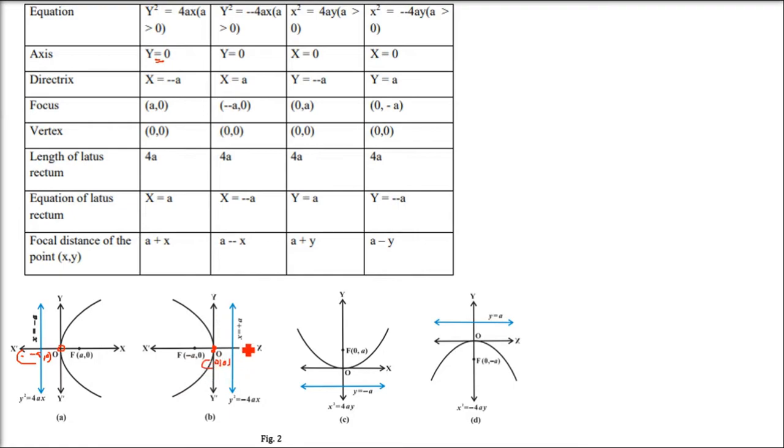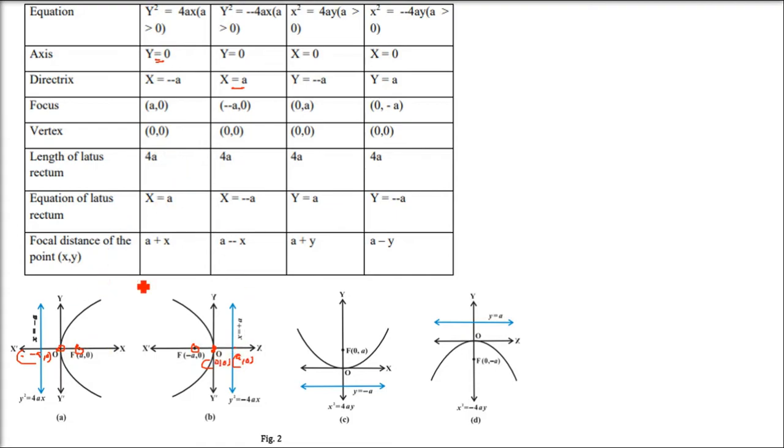The vertex will remain as (0, 0). The directrix will now be at (a, 0), so x equals a. And what is the focus? Minus a, 0. As the previous one was (a, 0), we have taken this on the negative x-axis. So the focus is (minus a, 0), and the vertex will be (0, 0).